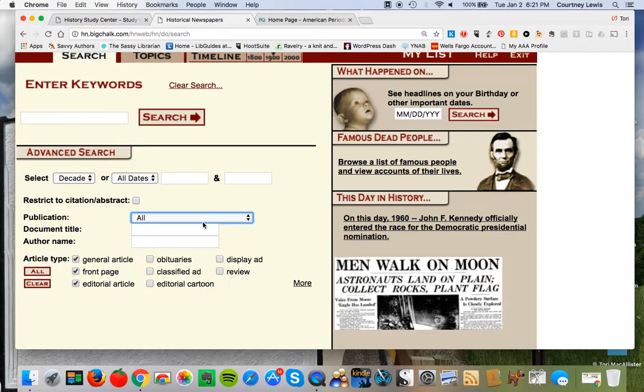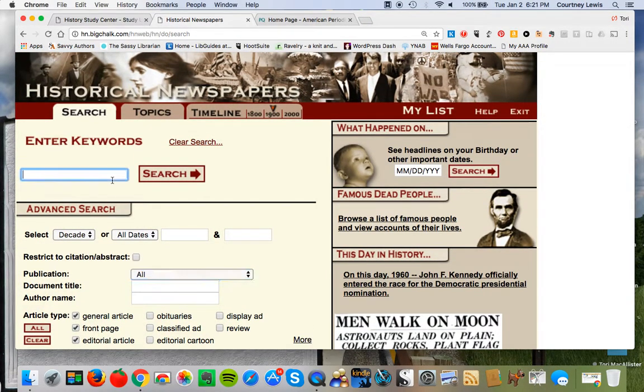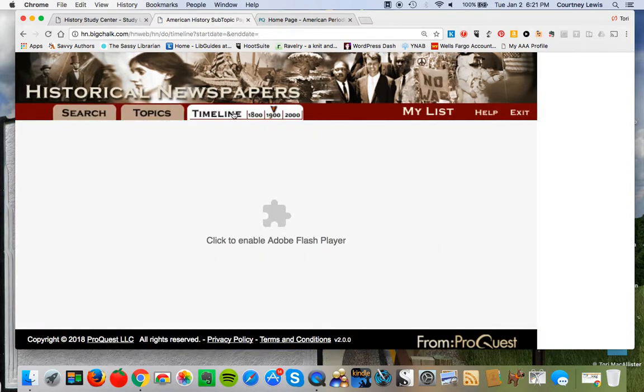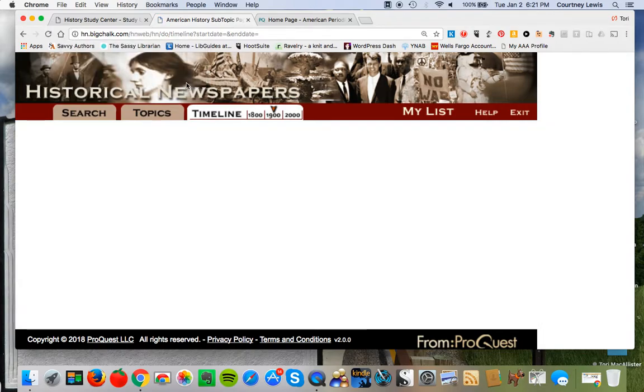And then when you search, you're also searching by default the general articles, the front page, and editorials, but there are other options as well. Now, clearly, if you know what it is that you're looking for, you can certainly search on it. And that's terrific. But we're talking about browsing, right? We're talking about choosing a topic. And I actually find that so many of us are really visual. So having something like a timeline is incredibly useful to take a look at.